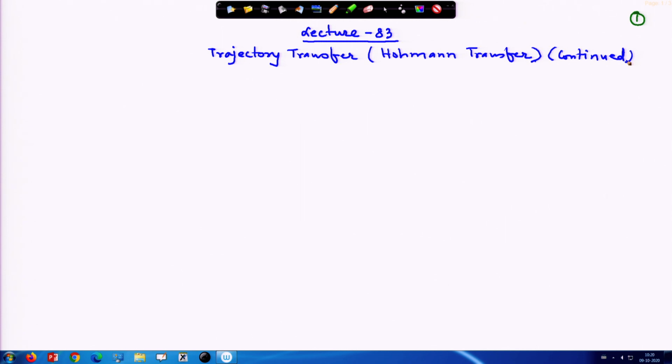There is one more transfer, which we call the bi-elliptic transfer. It is the combination of two Hohmann transfers. Using that also the transfer can be done, but whether the bi-elliptic or the Hohmann transfer will be better depends on the intermediate orbit that is used for transferring the satellite from the initial orbit to the final orbit. That will come over the course of time. Let us start this Hohmann transfer first, finish it, and then we will come over to that point.